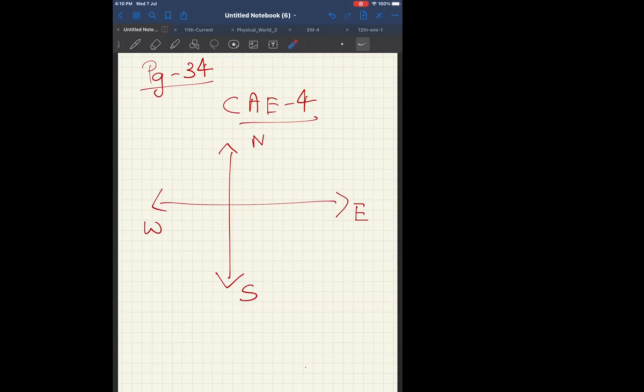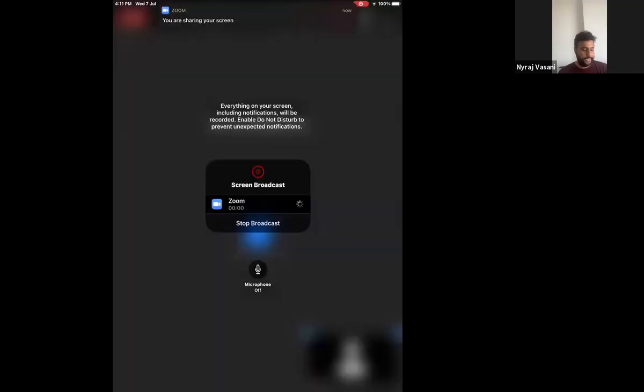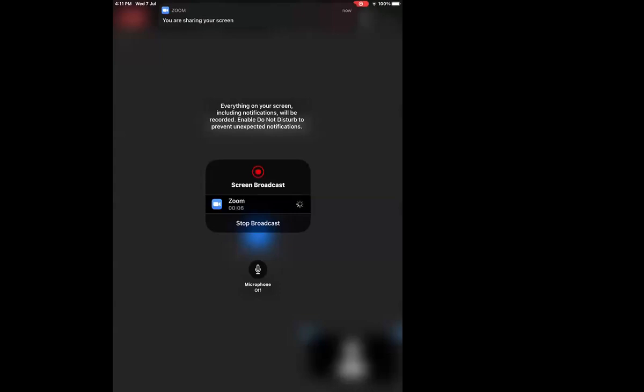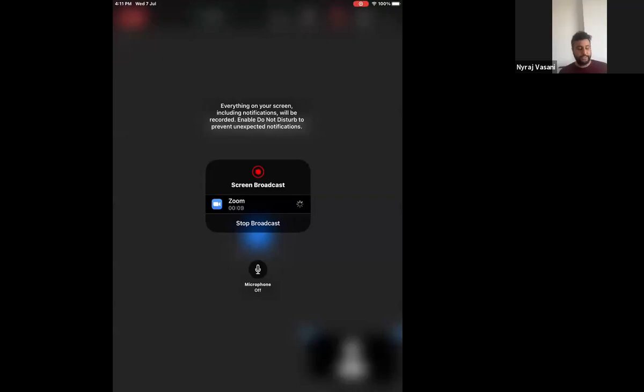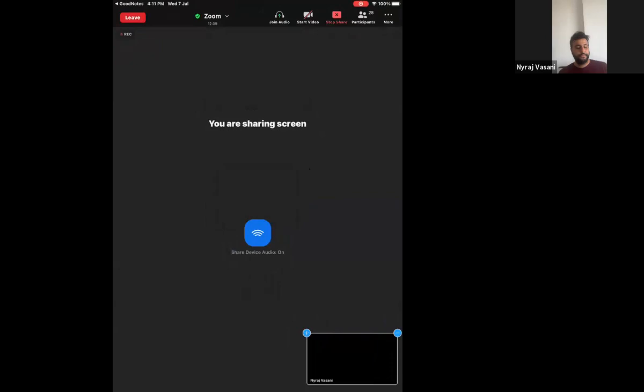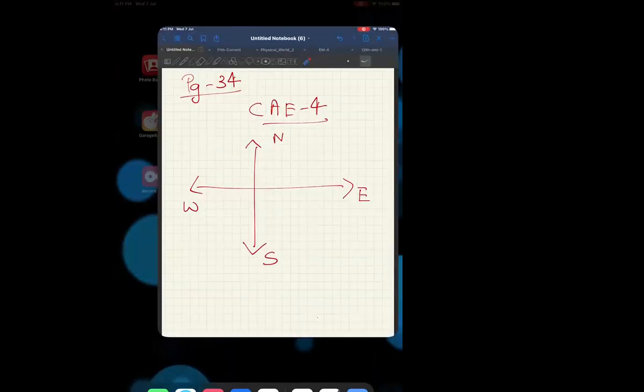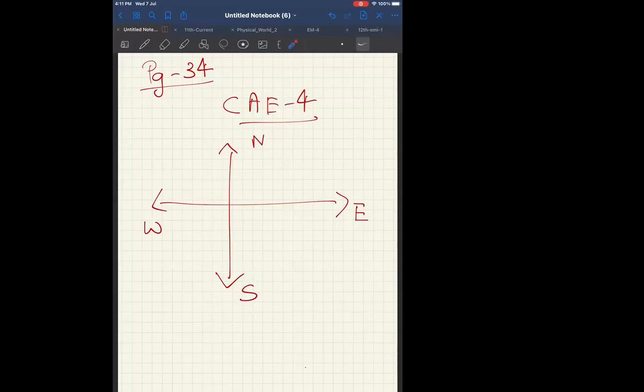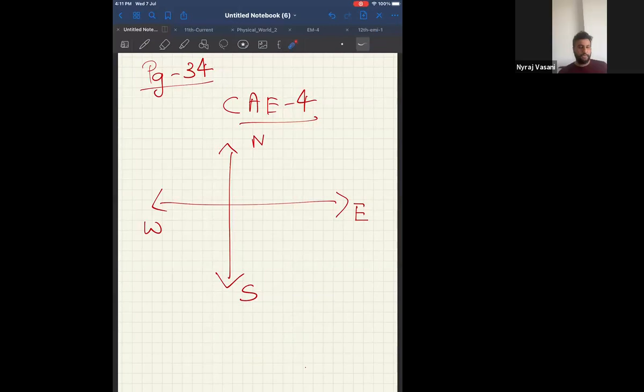Option B. Represent the direction along 60 degrees south of west. Which option? 60 degrees south of west. Option B, correct?